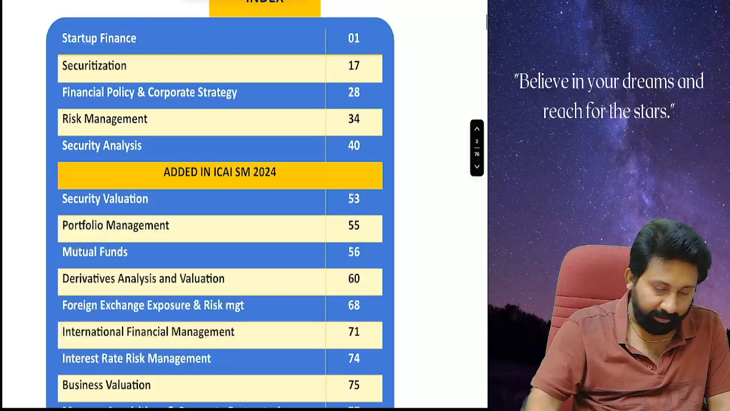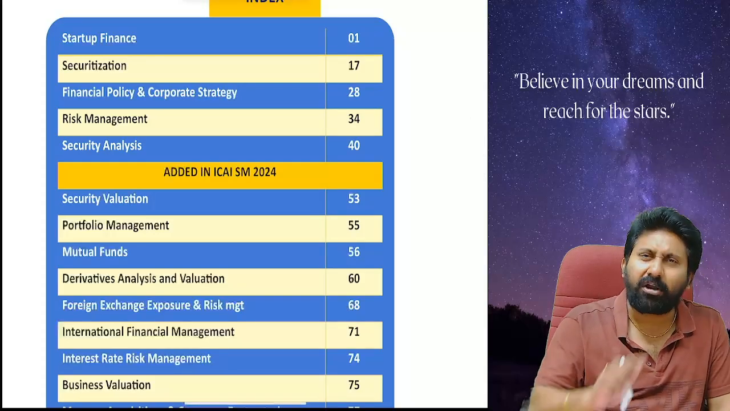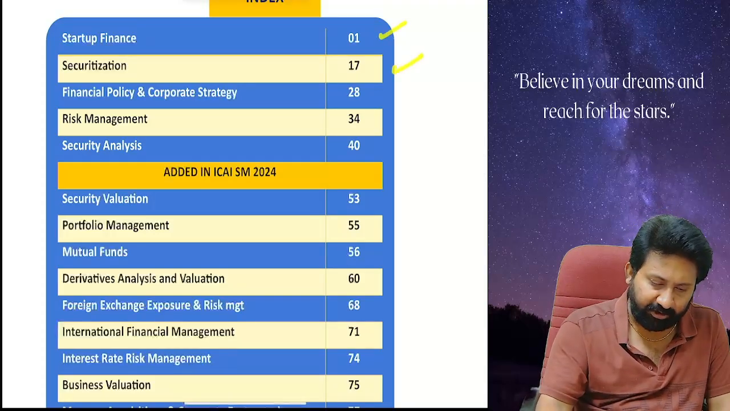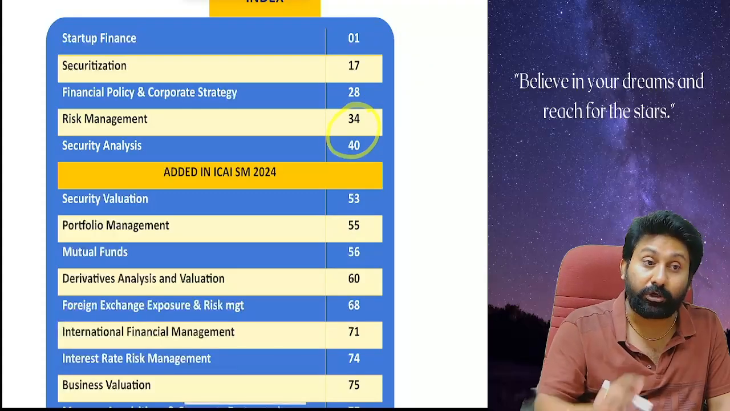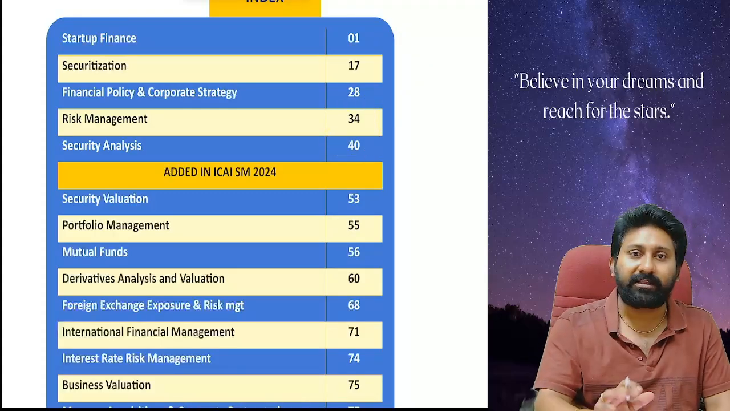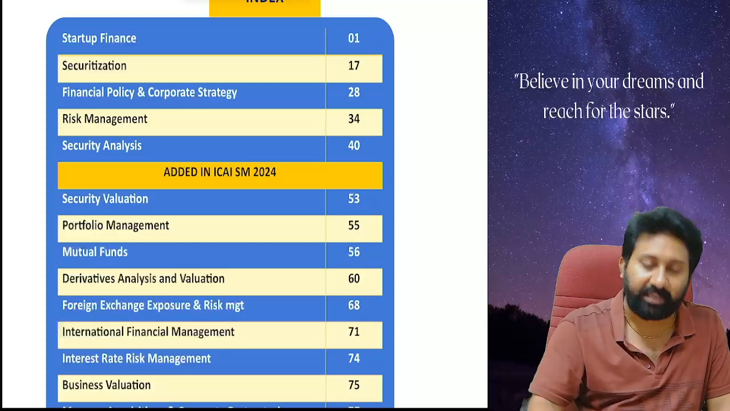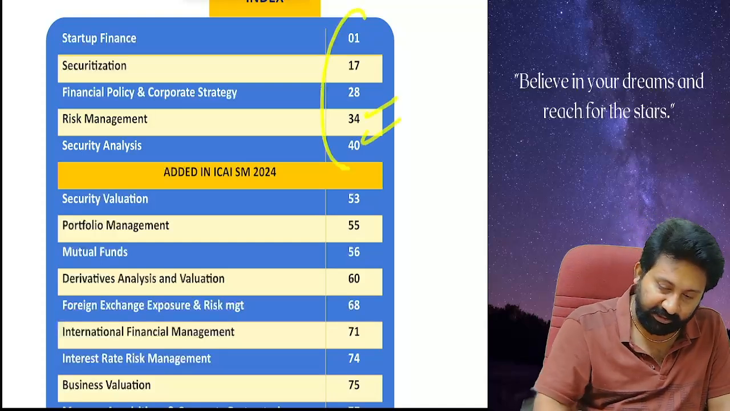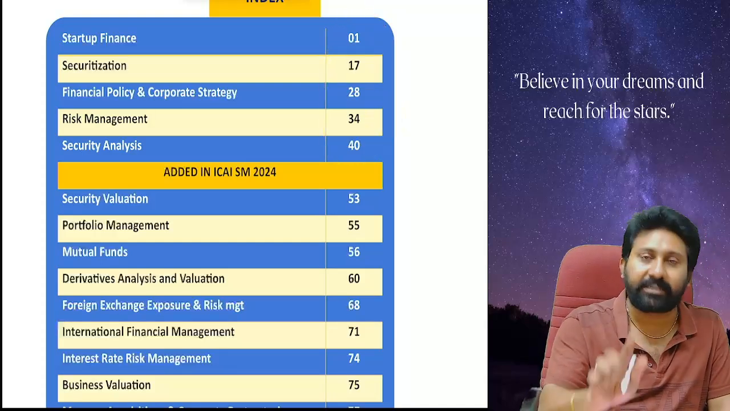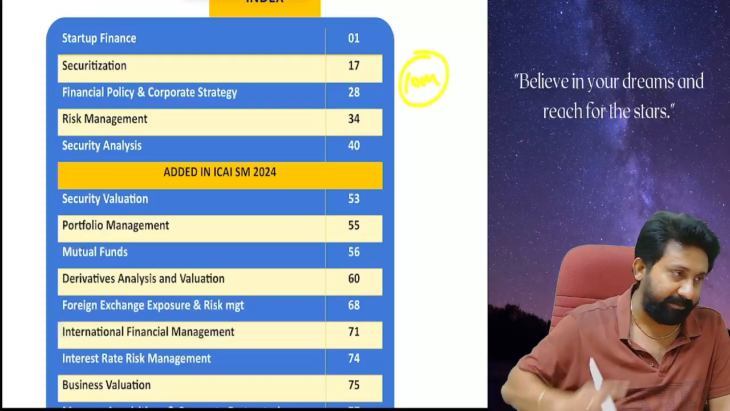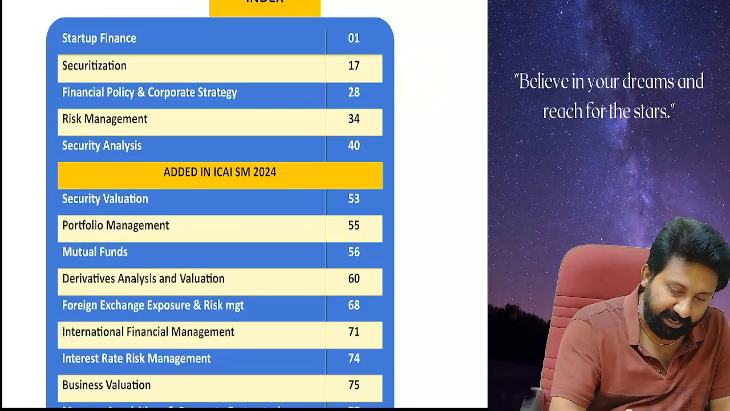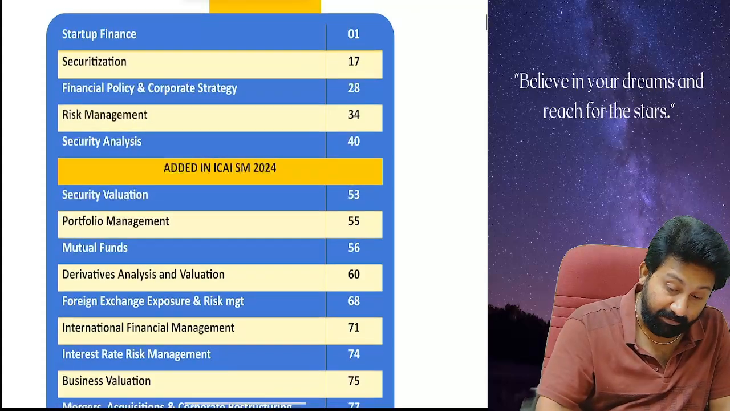Index. See how I divided it. Pure theory: startup finance, securitization, financial policy and corporate strategy. These two are dominated by theory. Not purely theory, problems are also there, but theory dominates the problems. So these are five chapters. From these five chapters, I guarantee 10 marks will come in the next exam. Minimum, I'm talking about.